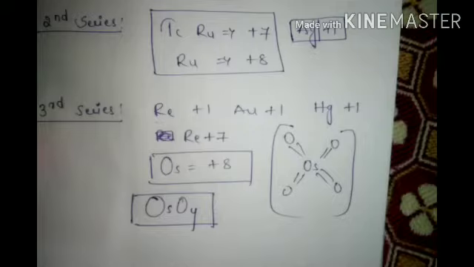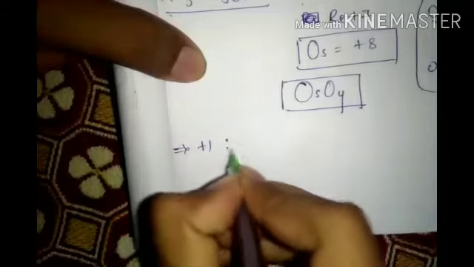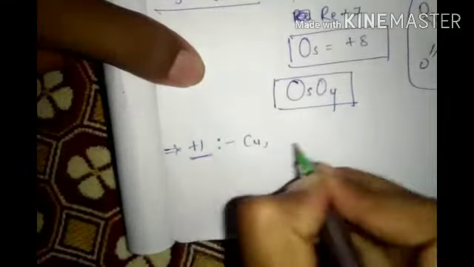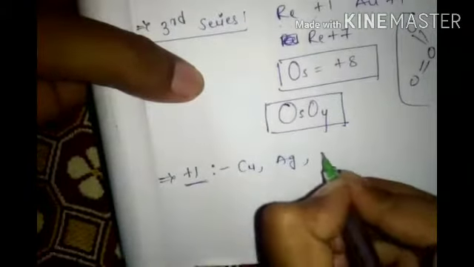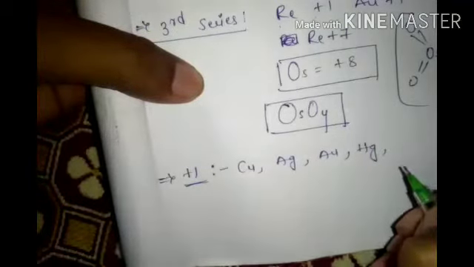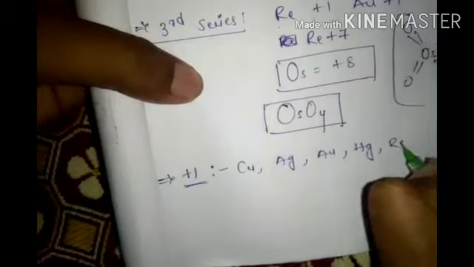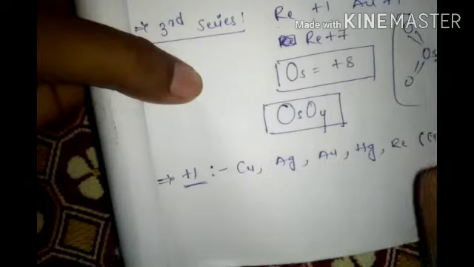Here, the key points which are +1 you have to remember. Write +1: copper, silver, Rm, Hg, sometimes chromium, rhenium, and sometimes chromium in a bracket.